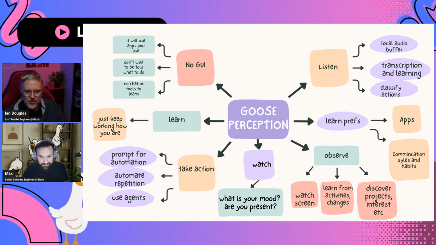All right. So you mentioned your little goose mascot with the binoculars kind of watching you. That looks like this next one. It says, "What is your mood and are you present?" Let's talk a little bit about what this one is doing. That is basically a recent addition, which initially Mick added as presence monitoring, a simple Python script with a bit of classical ML mixed in, where it saw if there's a person on the screen and identified if it's the same person. It has a face map.